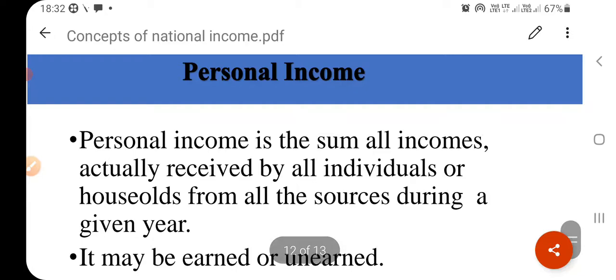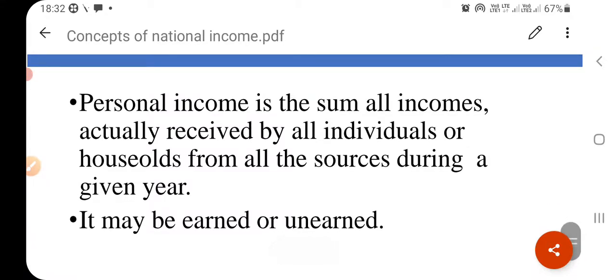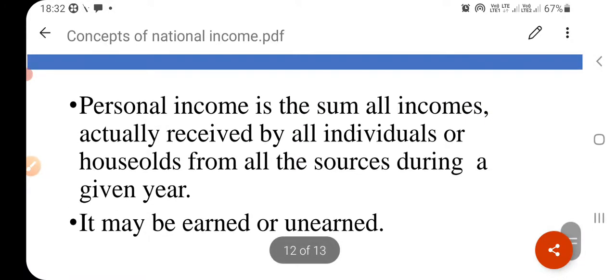What is personal income? Personal income is the sum of all incomes actually received by all individuals or households from all sources during a given year. If an individual has one or more sources of income, all the sources are considered in personal income. It may be earned or unearned.